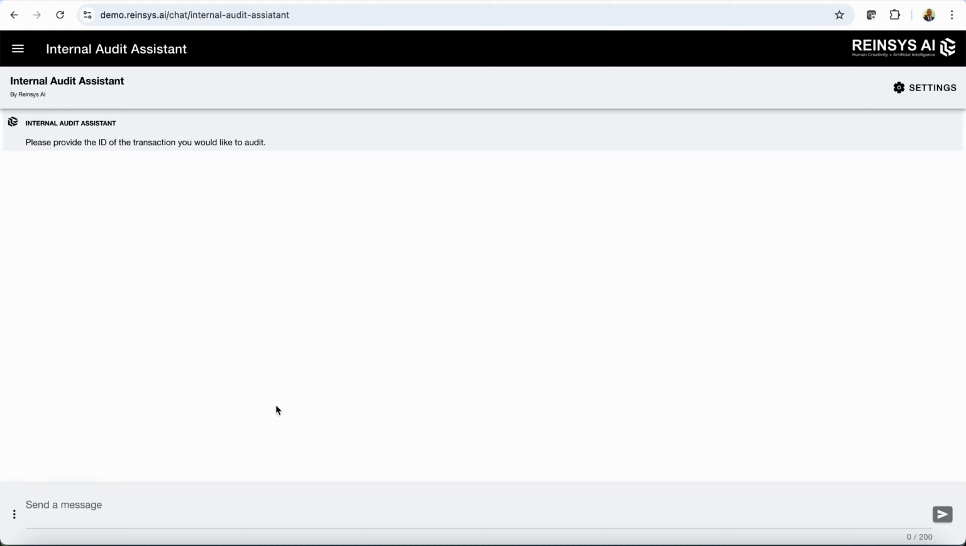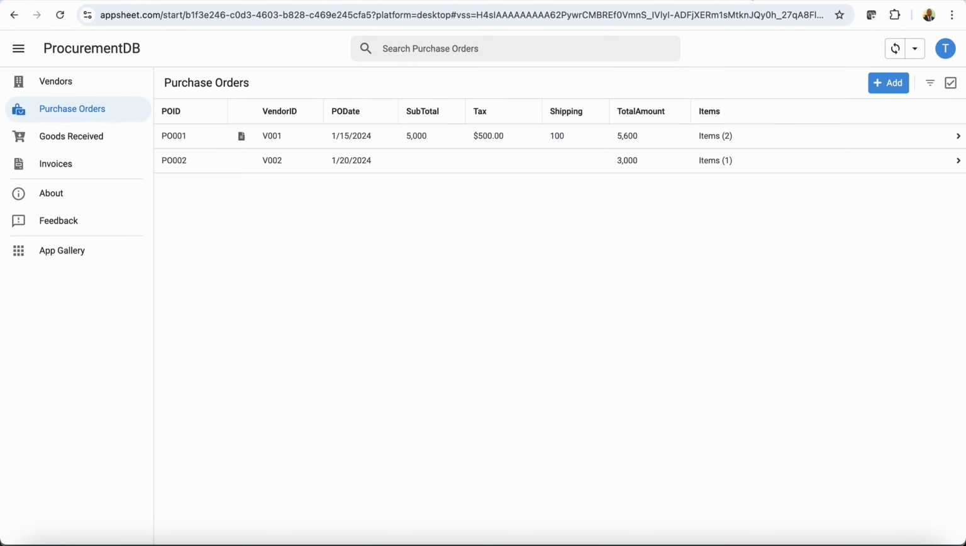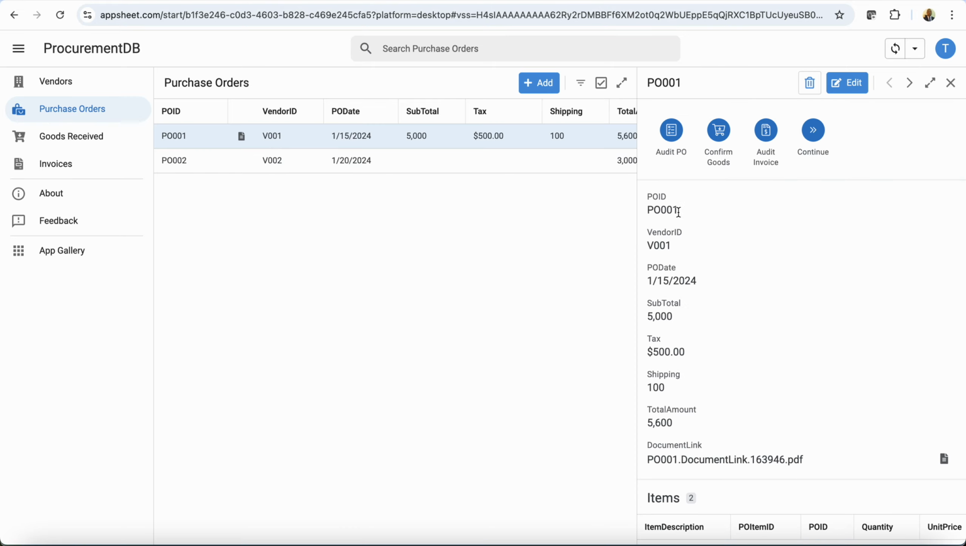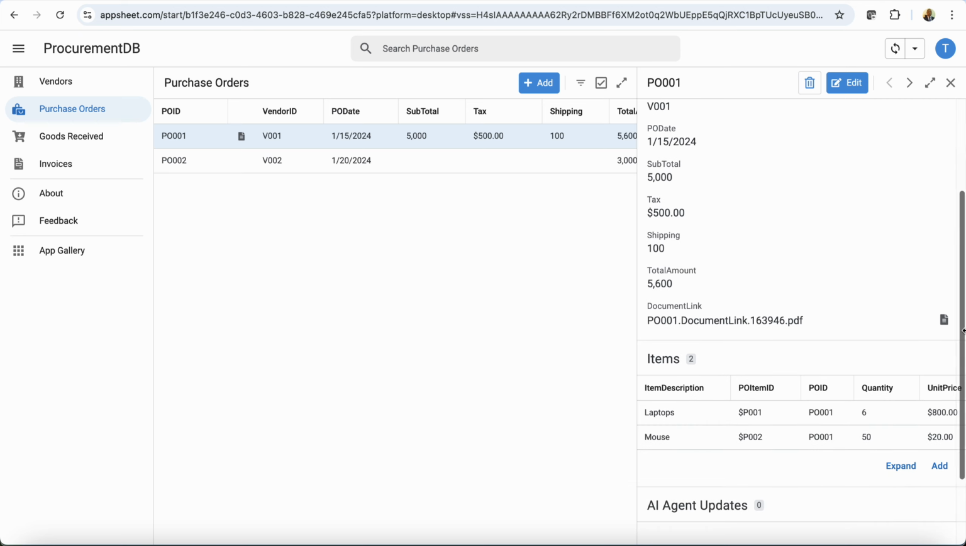But before I do that, let me take us quickly to the AppSheets here. So this is a Google AppSheet. It's a simple application just to simulate a procurement management system in real life. So we have the PO here. The ID is PO001. It has an attachment. So this is the document.